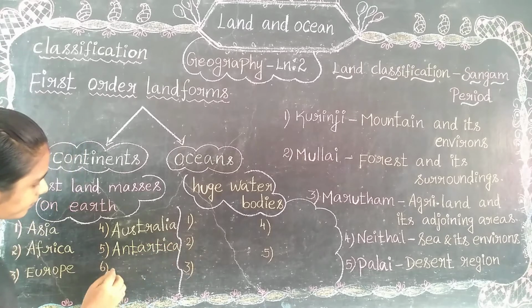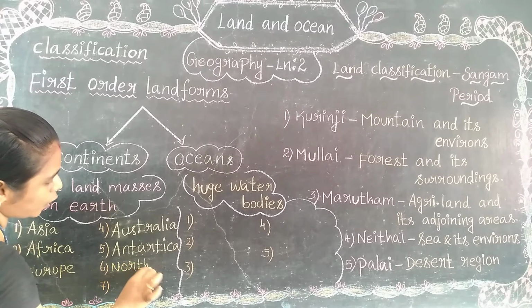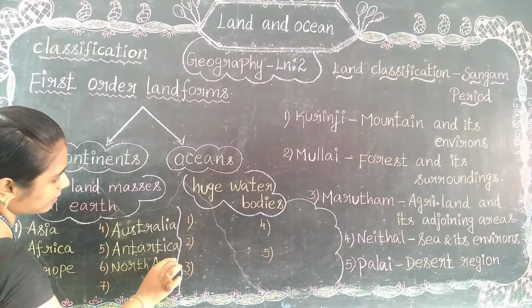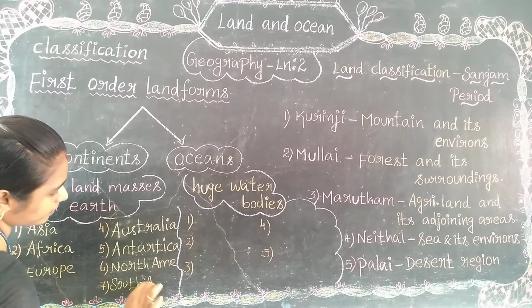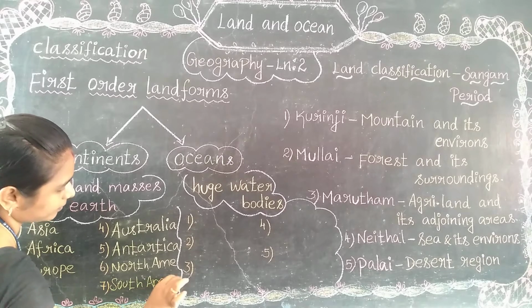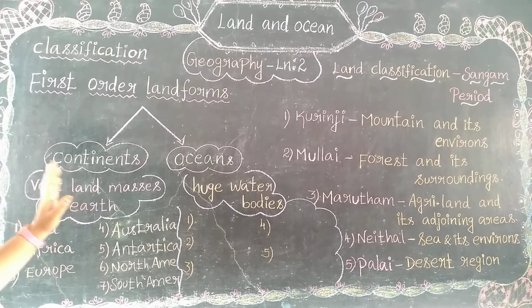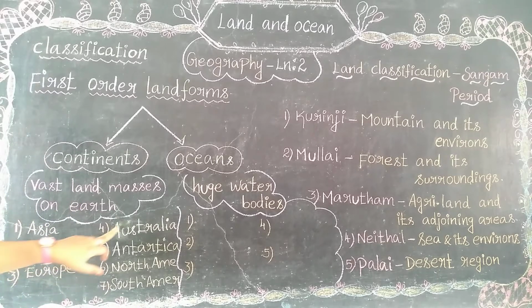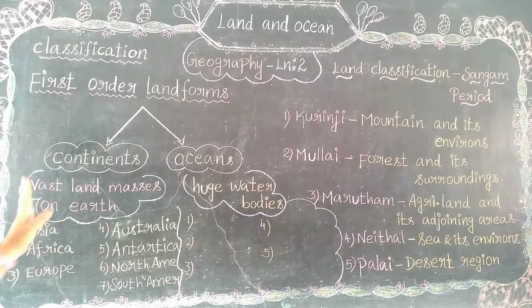Antarctica. So North America and South America. These are all the 7 continents: Asia, Africa, Europe, Australia, Antarctica, North America, South America.